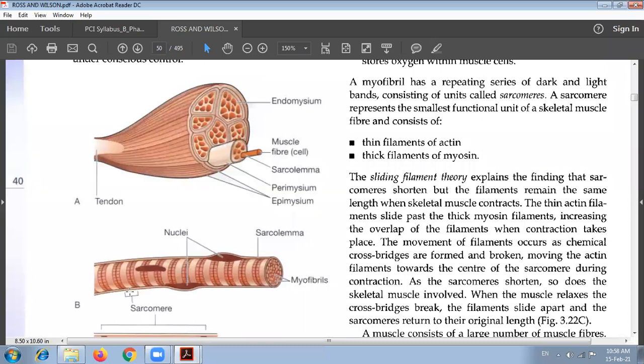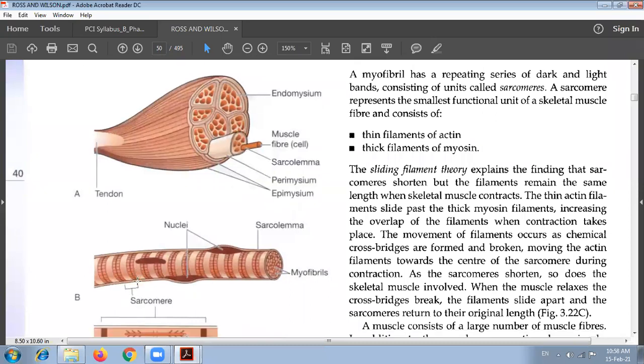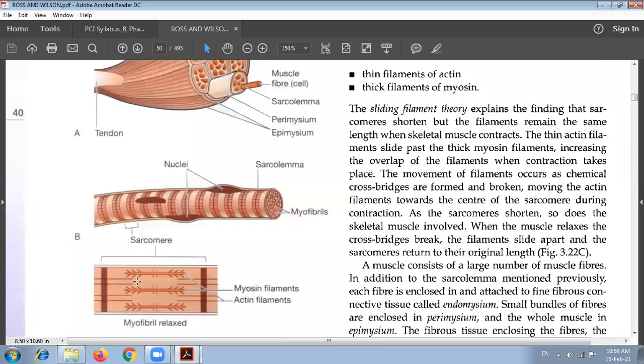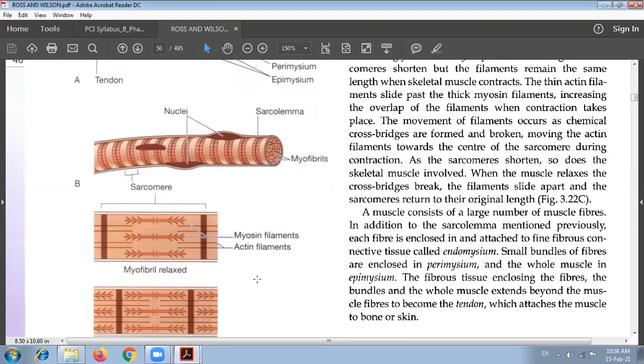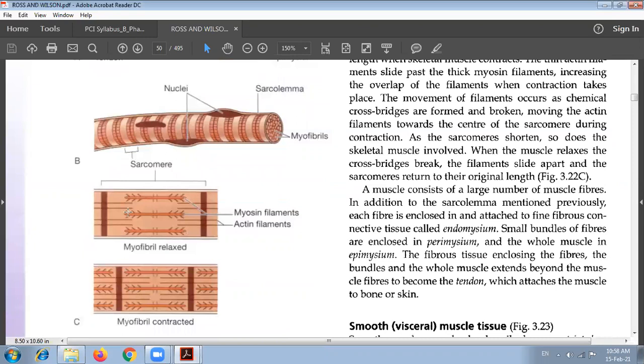This is the sarcomere, the distance between two strips, and the sarcomere is elaborated again here. You can see the myosin and actin filaments. This is the relaxed one and this is the contracted one. In the relaxed state, these two strips are away from each other, while in the contraction state, these two strips come towards each other.